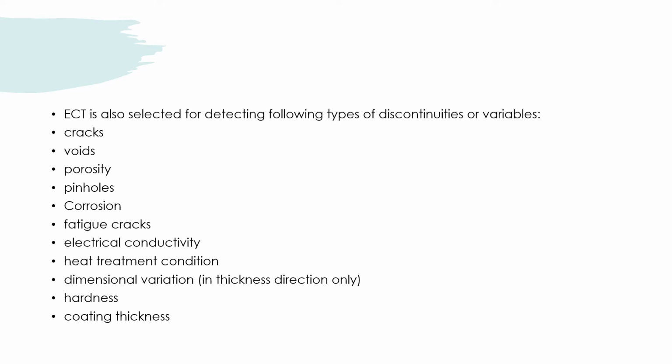So these are the 11 discontinuities for which we use eddy current testing.